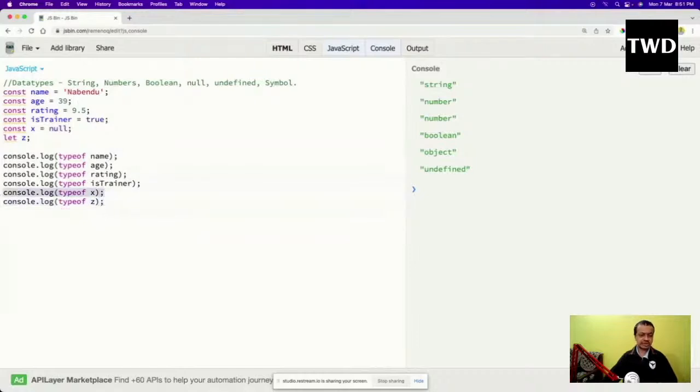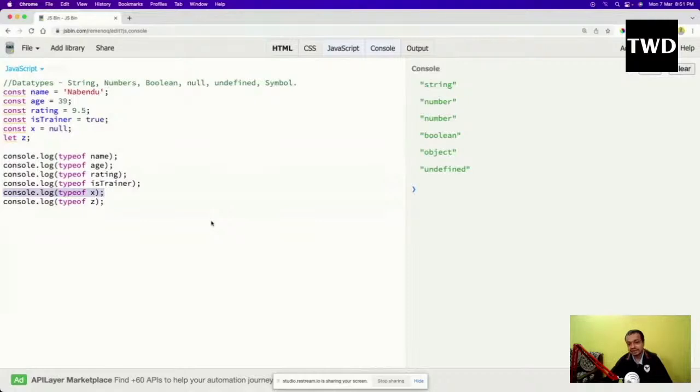But to my surprise, y is object. Why is it an object? Because y should have been null. Why is it an object? Because of that three days problem with JavaScript. As I told earlier, JavaScript was created in three days, so there were a lot of bugs. It is not possible to create a language in three days, but the developer was so talented that he created an almost perfect language in three days.